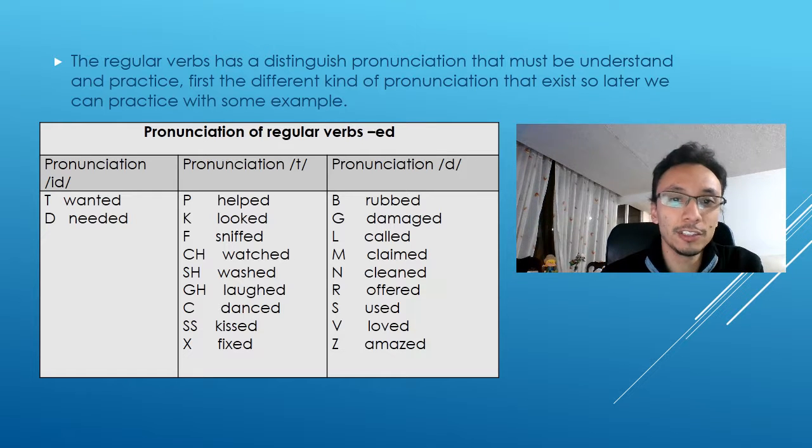The pronunciation -id, like wanted, needed; the pronunciation with t, like helped, looked, washed, laughed, kissed; the pronunciation with d, like damaged, called, cleaned, offered, used, among others. With this explanation of pronunciation, the students will know when to use each one of them.